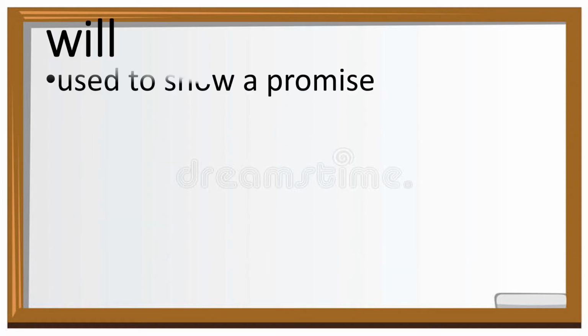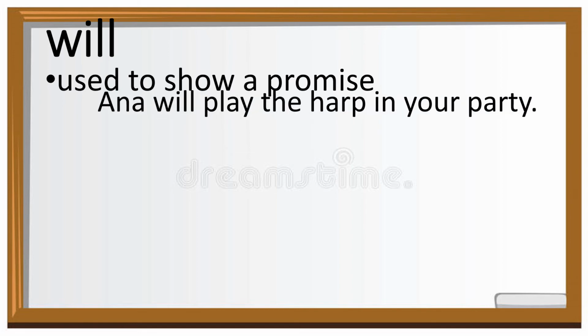The next one is will. Will is used to show a promise. An example for this one is, "Anna will play the harp in your party." In the first sentence, there is a promise that Anna will play the harp in one's party.